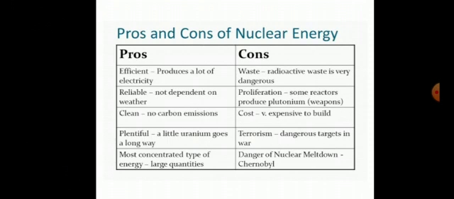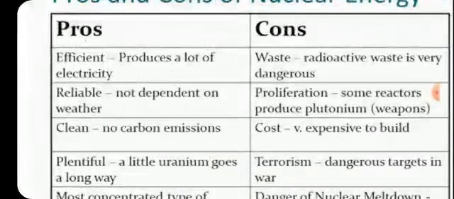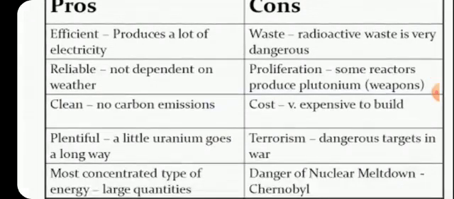Let us see the pros and cons of nuclear energy, meaning the advantages and disadvantages of nuclear energy. Advantages are it produces a lot of electricity. It is a reliable source of energy. It is not dependent on weather. No carbon emission is there. And a little uranium is used and it runs for a long time.